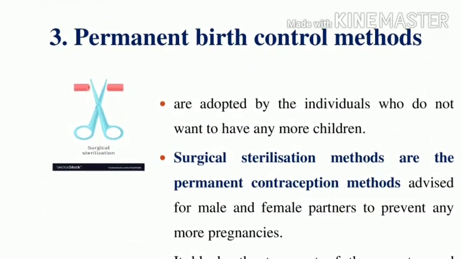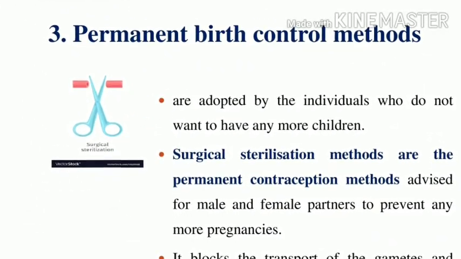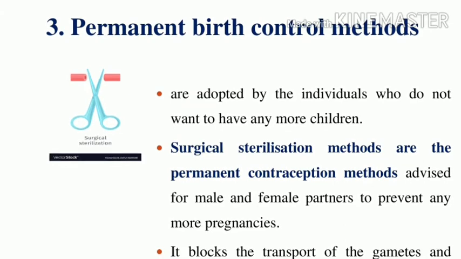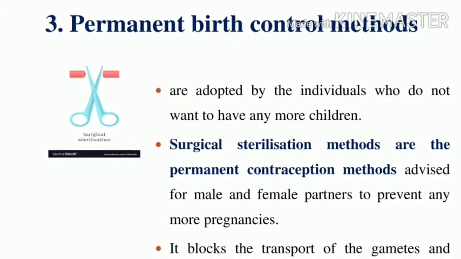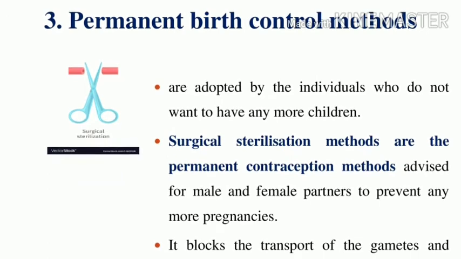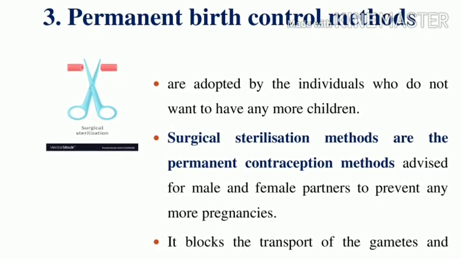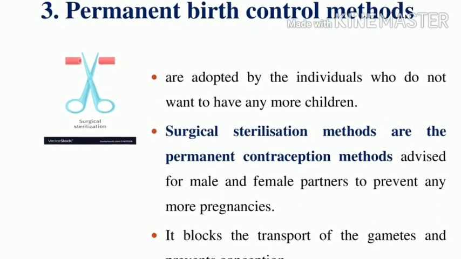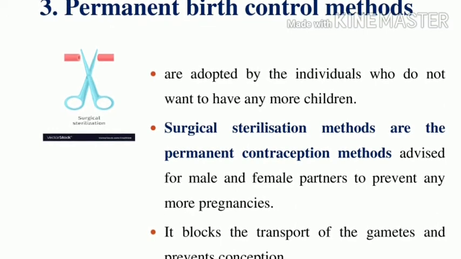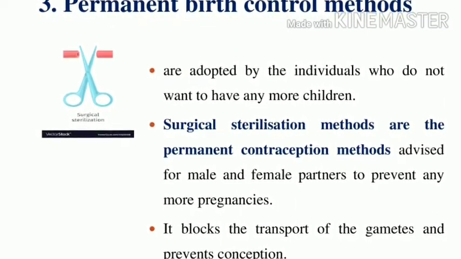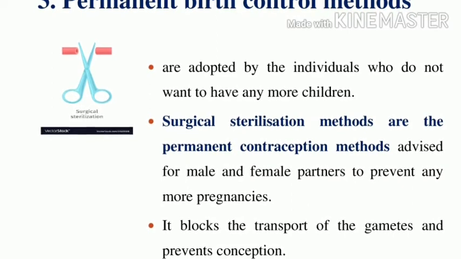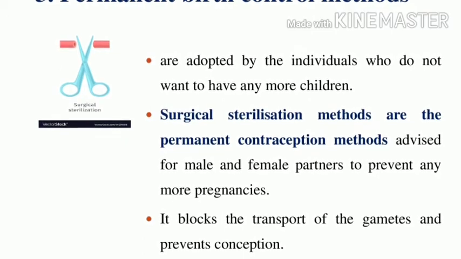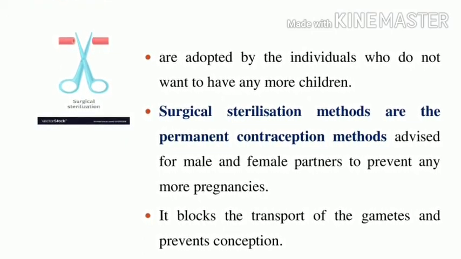Next are the permanent birth control methods. This method is adopted by those who do not want any more children. The permanent birth control method is surgical sterilization. It is advised for both male and female partners to prevent any more pregnancy. What is the main role of surgical sterilization? It blocks the transport of the gametes and prevents conception.